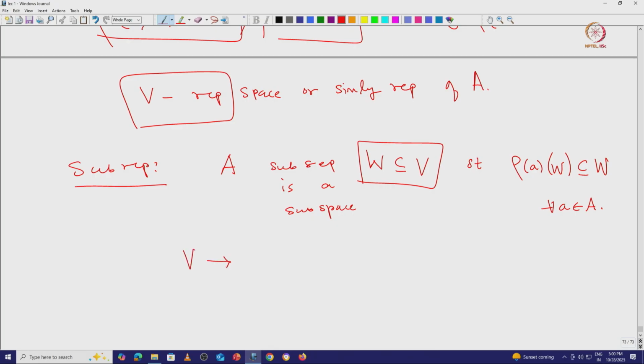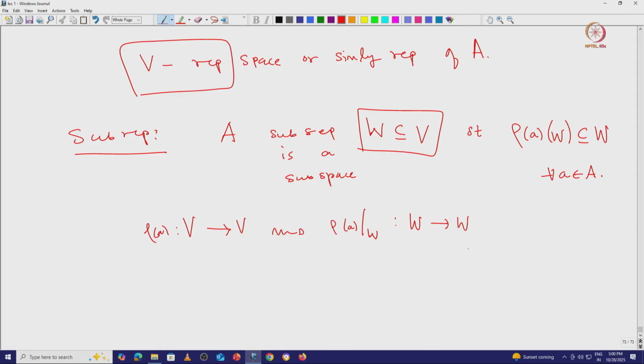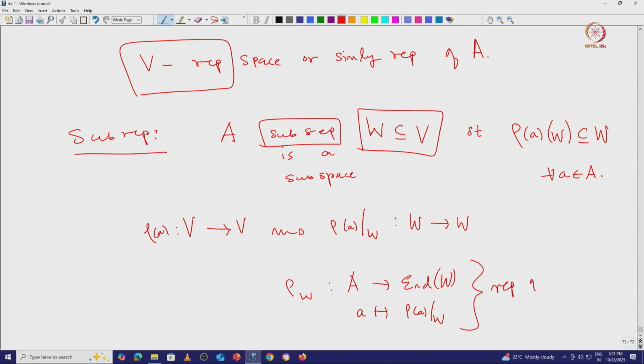If you have a map rho A defined from V to V, from here we can define rho A restricted to W, which is a map from W to W. Then we can simply define this new representation rho W, from A to endomorphism of W, which takes A to rho A restricted to W. It is easy to verify that if W is a sub-representation, then this rho W is indeed a representation of A on its own.